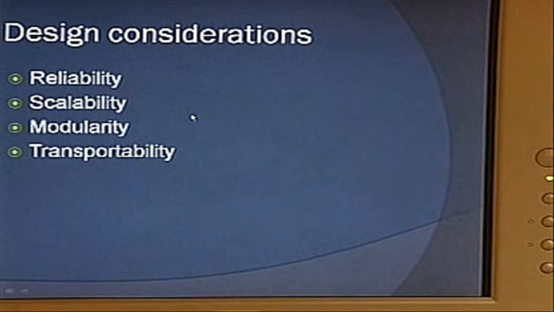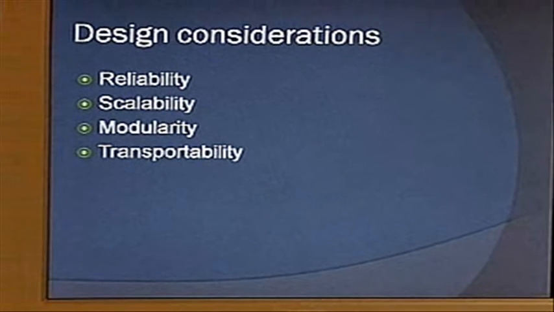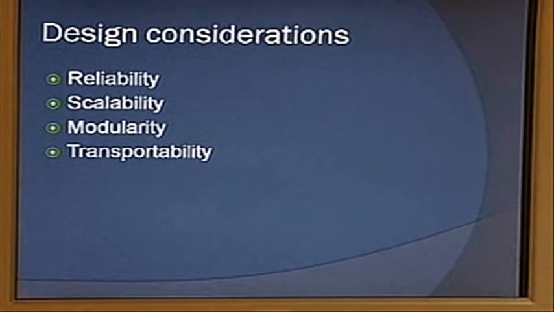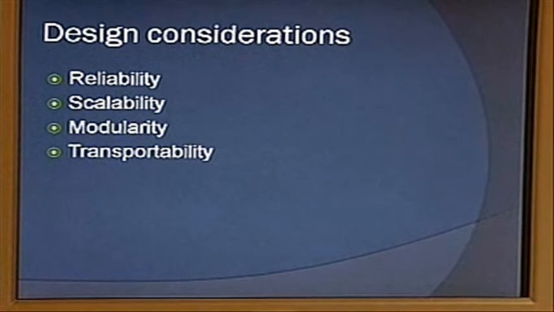To come up with a final design, there are certain things that you must consider, because there's no project without certain considerations that you need to take into account so that it will be feasible. The design considerations, the aspects that we consider from our design, are reliability, scalability, modulability, and transportability. Reliability in terms of this project, of our toy, since we want to market it in that industry, means it won't break.